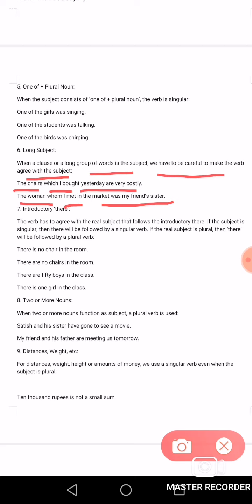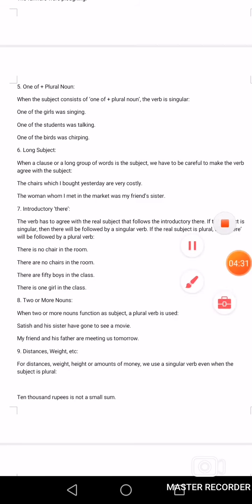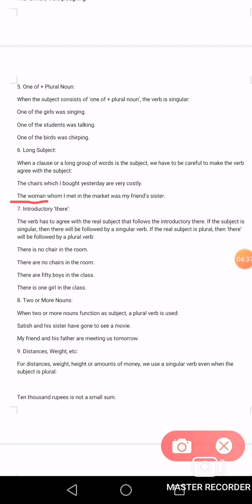Here the chairs which I bought yesterday, here are agrees with the chairs. Here the woman is singular and here the verb is was. Once again you can see it. The woman, WOMAN, woman is singular, and for singular we are using was, and for the chairs we are using are. So it's very clear, so be careful.